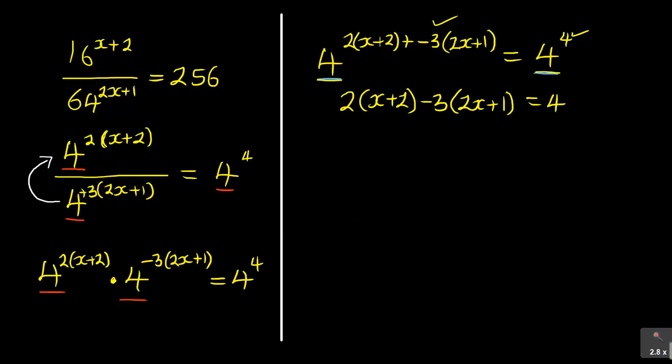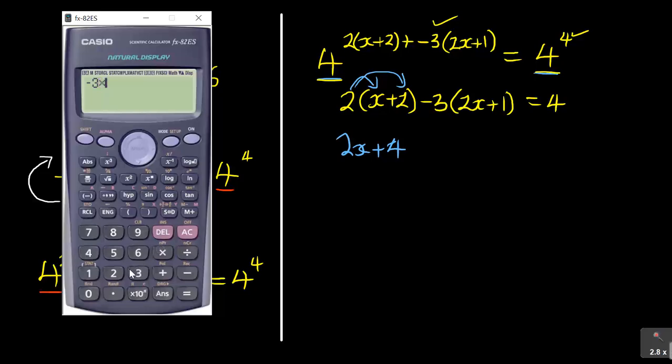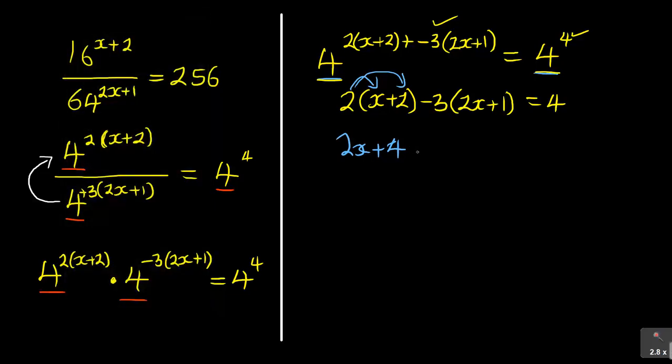Now let's solve for x there. When you're solving for x, open the bracket. So you'll have 2x plus 2 plus 4. See the calculator importance. Always use a calculator, guys. Now minus 3 times 2. Use a calculator to get your negative 6. Minus 3 times 2. Avoid thinking too much to waste your mental strength. So it's minus 6x, minus 3 times 1 is negative 3, is equal to 4.